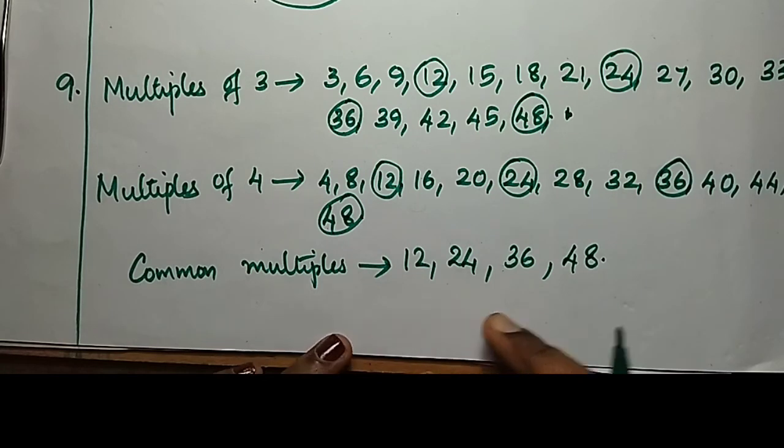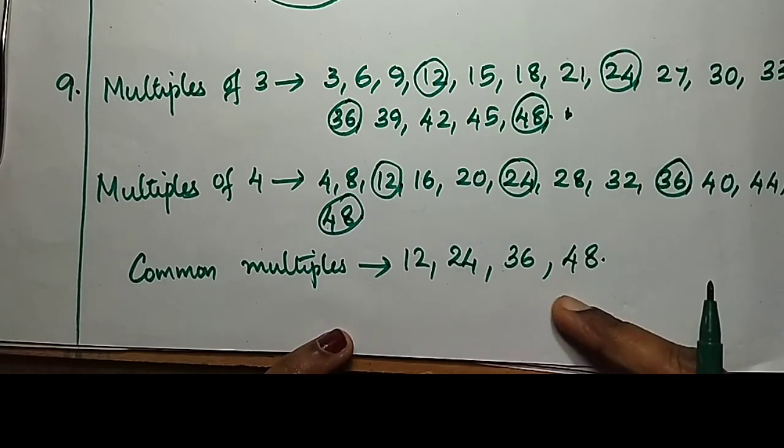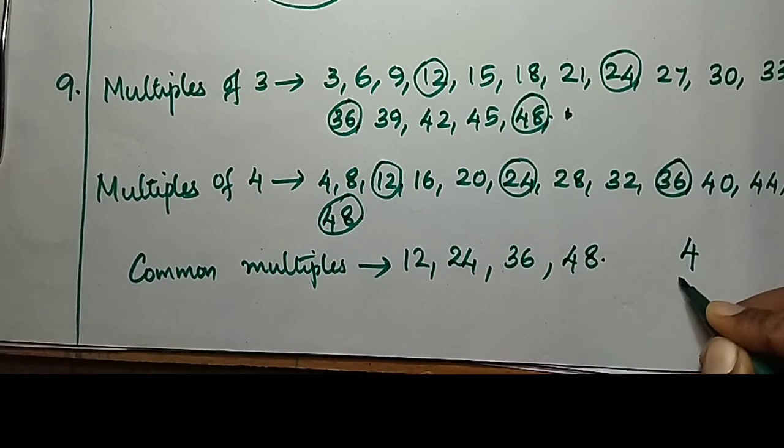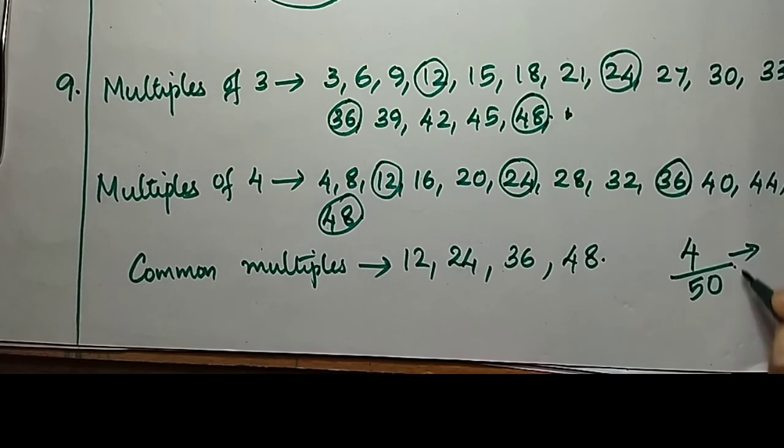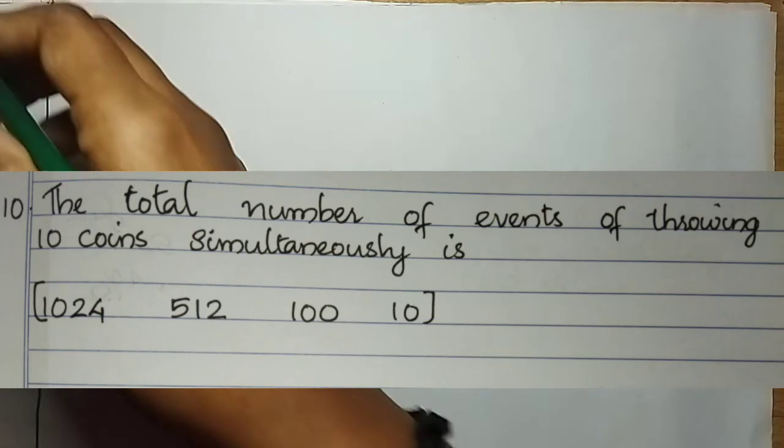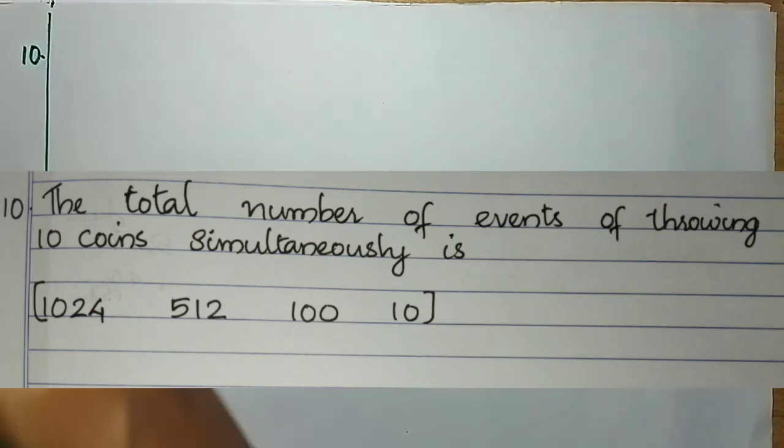So number of possible outcomes is 4 out of 50. Then when we convert this to standard form, the answer will be 2 by 25. So option D is right. So let's move to the question 10.